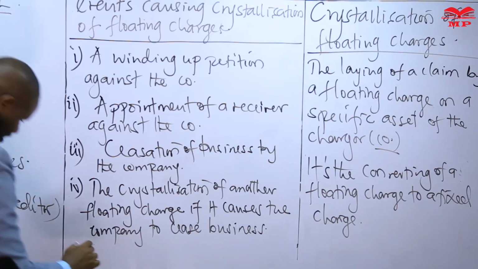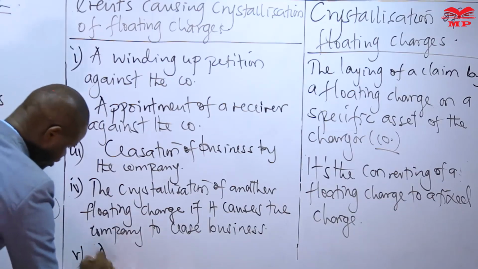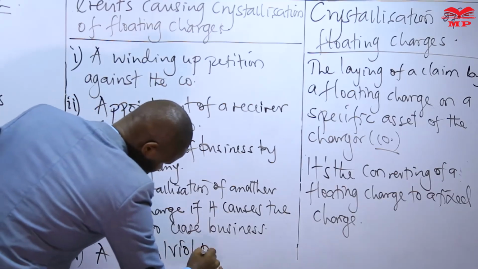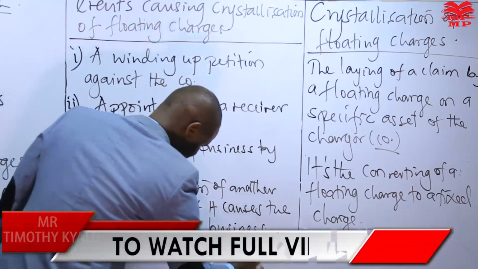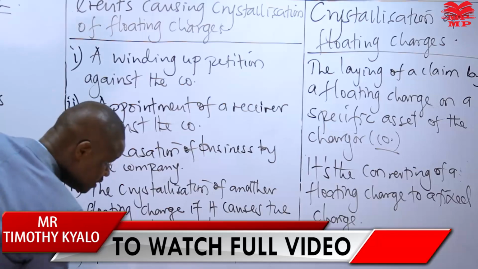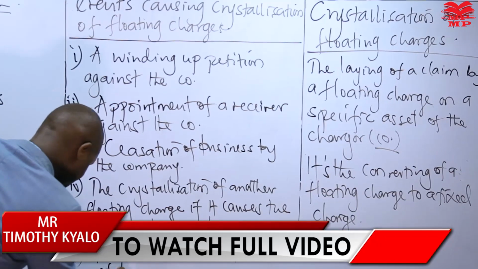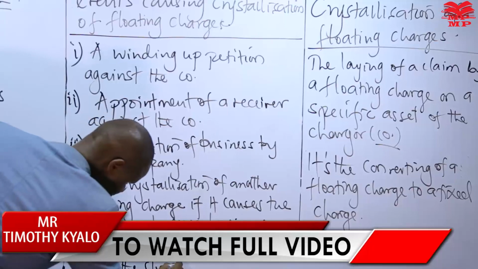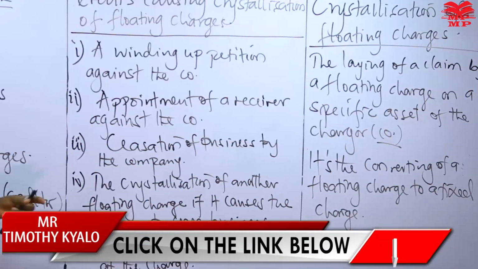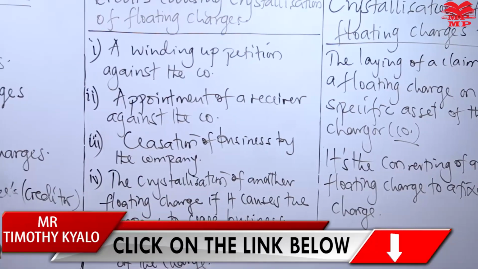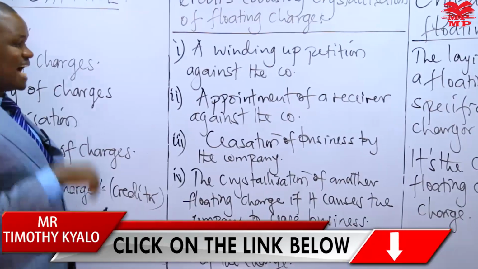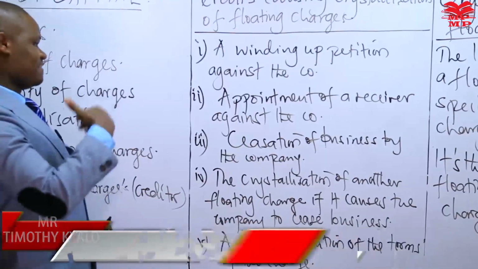There will also be a crystallization in the event of a breach or a violation of the terms of the charge. So this could be the result of maybe the non-payment of interest to the chargee or to the lender, which results in the lender claiming on a specific asset of this company that the floating charge has